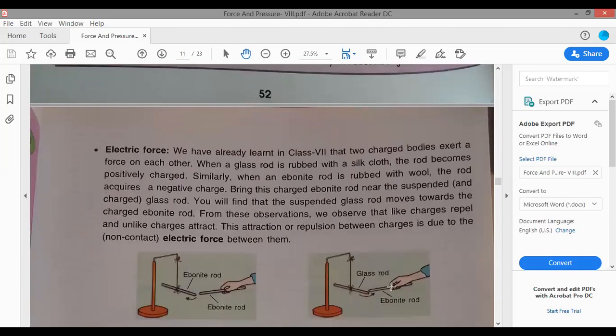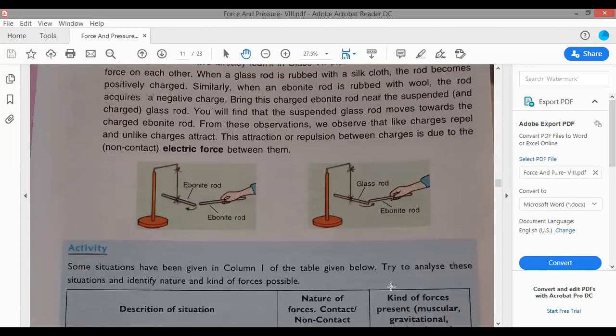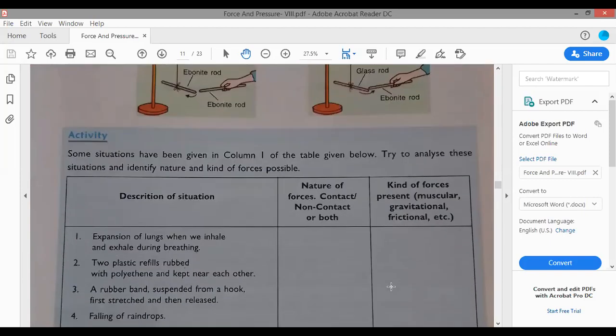Electric force. Now you know that if we rub a scale with your hair and try to attract bits of paper, when you bring the charged scale over the bits of paper, they stick to it. So again, the scale was not in contact with the bits of paper. The bits of paper were attracted at a distance. So the electric force also acts from a distance. So it is also a non-contact force.